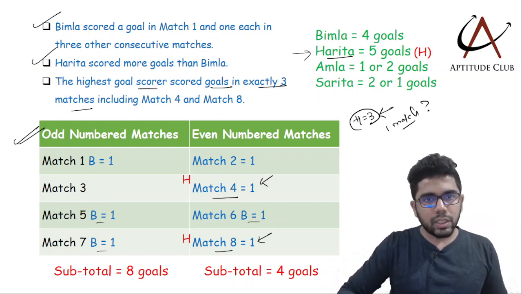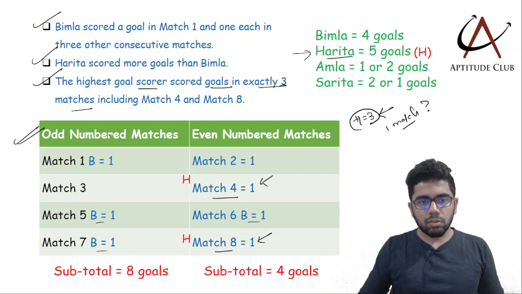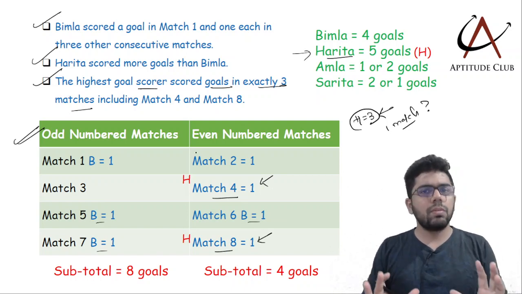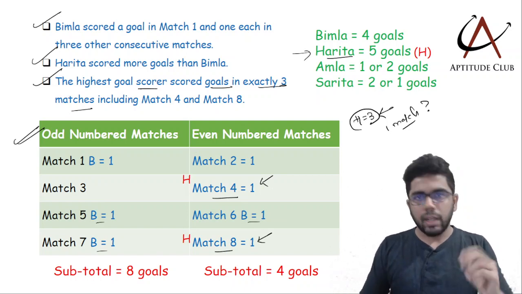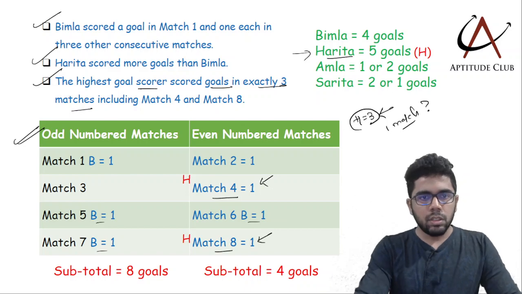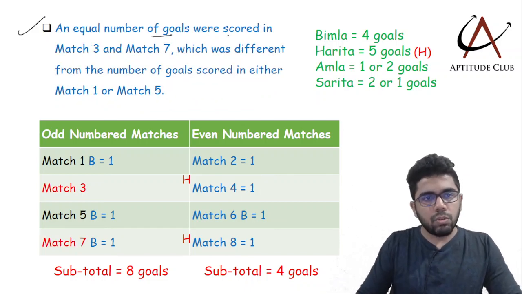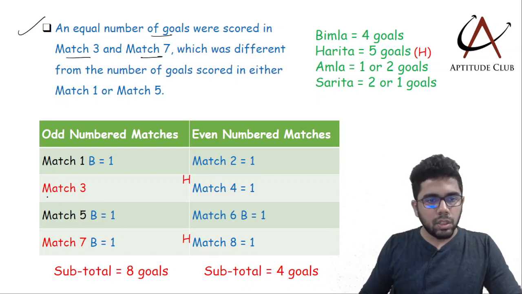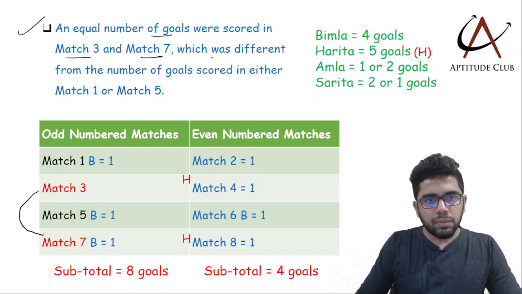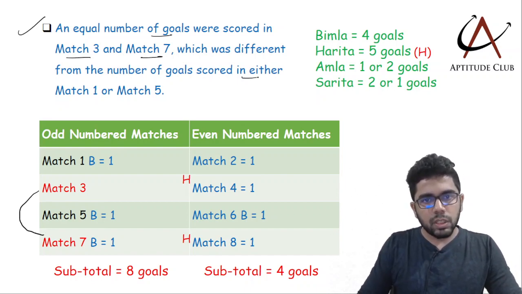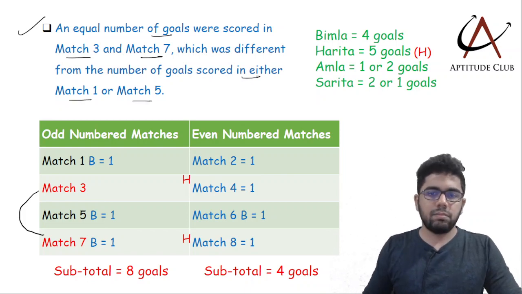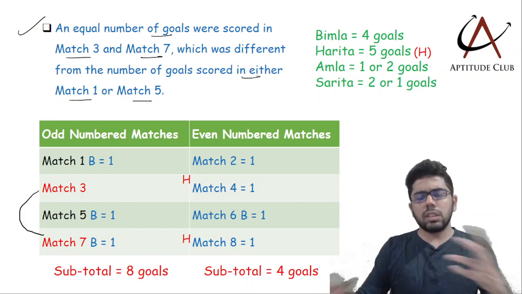So using these three statements, I could conclude this. This is what we have reached so far. Let us go ahead. Then it is said that an equal number of goals were scored in match 3 and match 7. So match 3 and match 7 will have an equal number of goals, which was different from the number of goals scored in either match 1 or match 5. Okay, but nothing that useful.